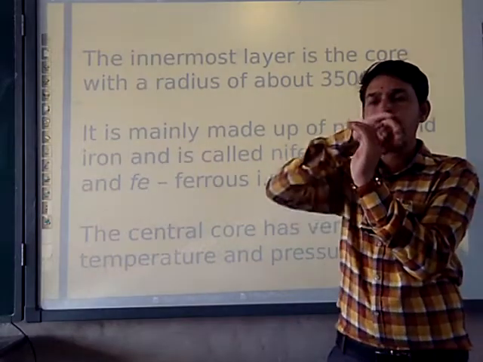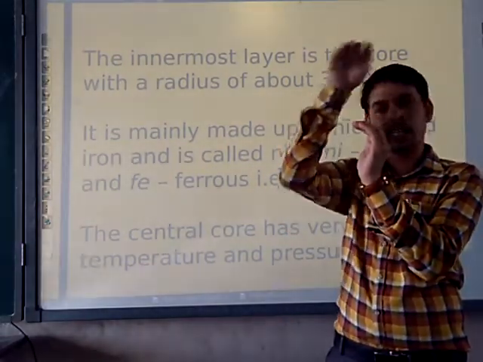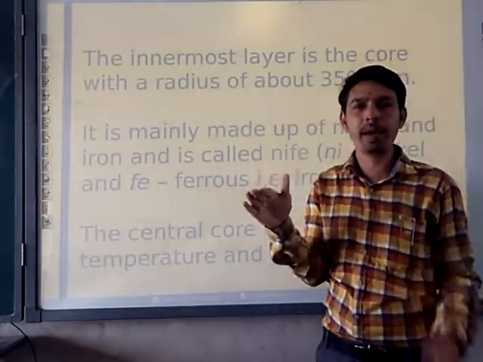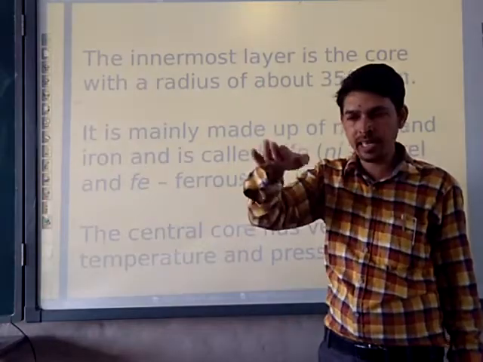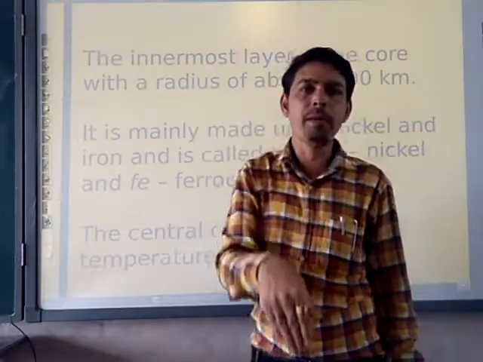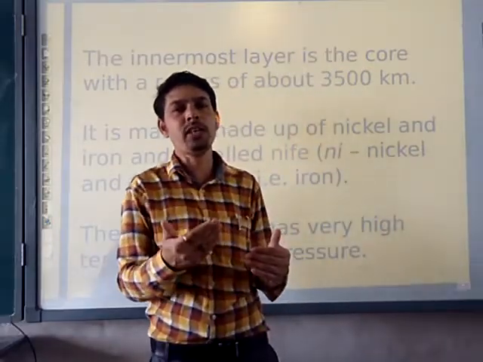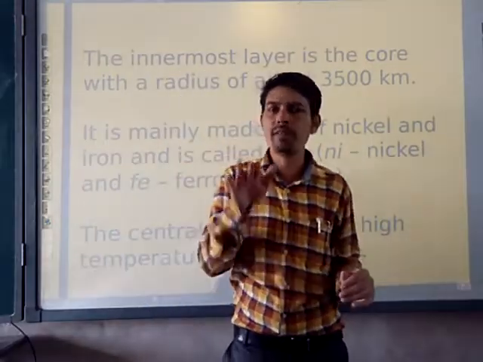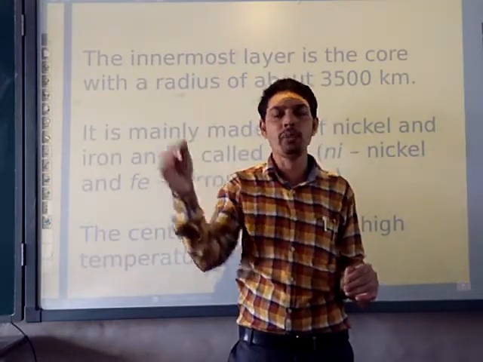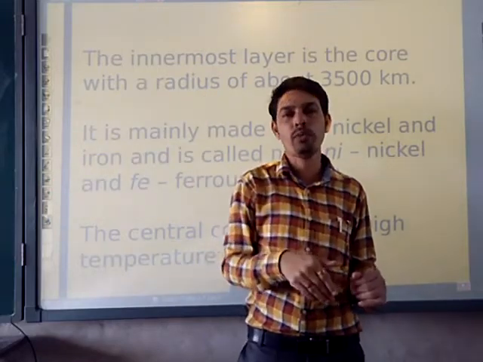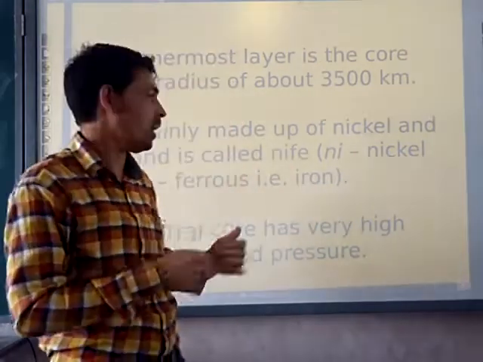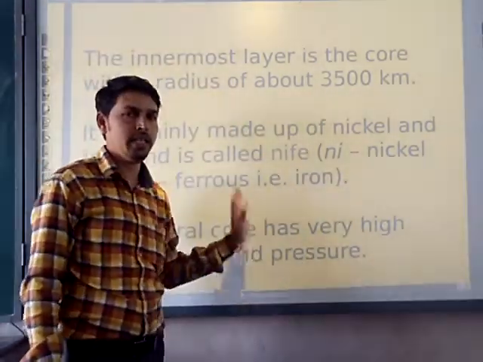Above it the mantle is there, and above it the crust is there. So the interior of the earth is sliced into three parts: crust, then mantle, and the last one the core. We are residing on the crust. If we go deeper, after 35 kilometer we have the mantle, and moving deeper to 2,900 kilometer, we reach the core. So the crust, mantle, core, the three layers of the interior of the earth, are clear here.